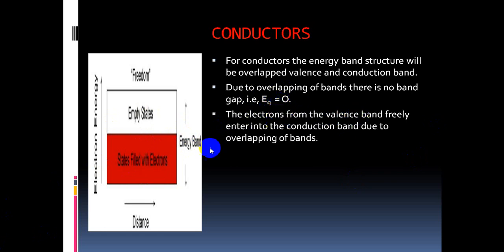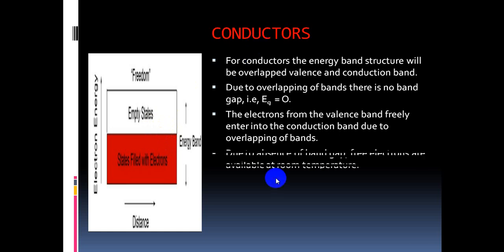The electrons from the valence band freely enter into the conduction band due to the overlapping. So there is no need of extra energy to move the electron from valence band to conduction band. Due to the absence of a band gap, free electrons are available at room temperature.